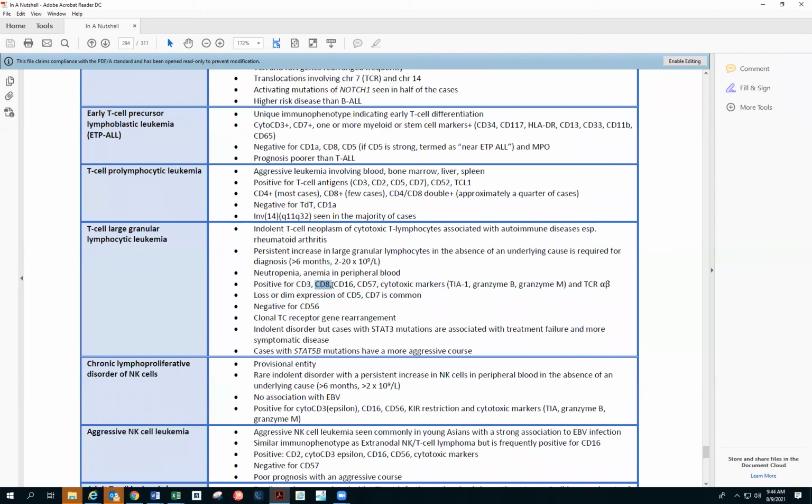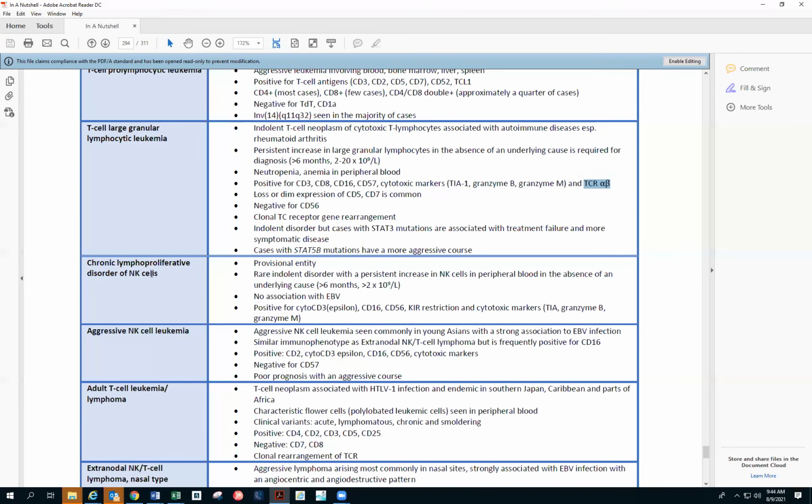The other important ones for LGL: CD8, CD57, the cytotoxic markers TIA, granzyme B, granzyme M. There will be CD16, but there will not be CD56. And then the downregulation of CD5 and CD7, and it will be more of alpha beta TCR.